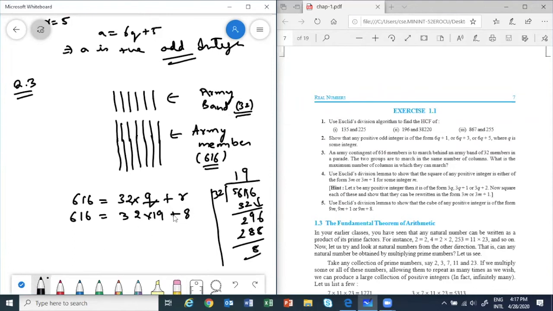Okay. After this, what will happen? We have 32 is equal to 8 into Q plus R. So 4 times. Correct. So then 8 is the HCF. That means if we form 8 columns, all of them can fit completely. We can have 8 columns as HCF is 8. So finally write the answer. HCF of 616 and 32 is 8.